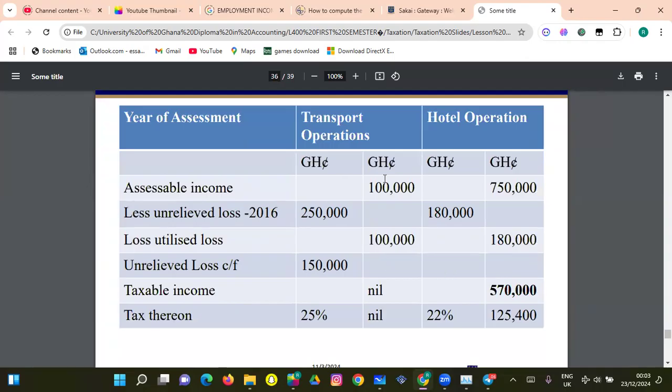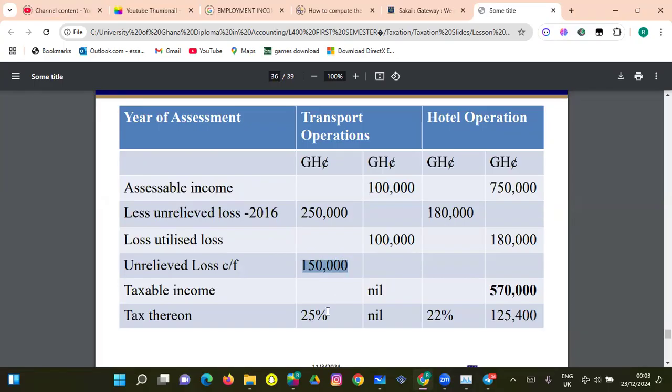All right. So this is it here. This is the first loss they made. Yeah. So this was the loss they made in the previous year, and this year's profit, 100,000, will be taken out, then to be left with 150,000 as a loss.